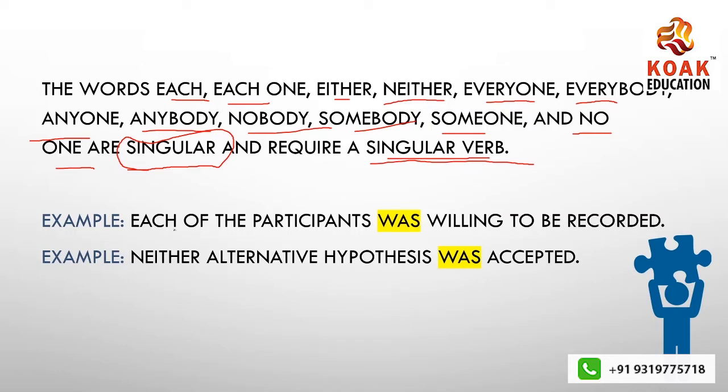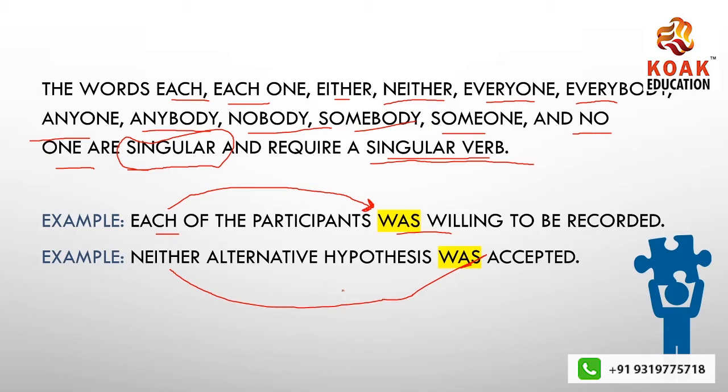For example, each of the participants was willing to be recorded. Now, why was? Because I am talking about each, and each is singular in form, so it will use a singular verb, that is was. Similarly, neither takes a singular verb, again was. The sentence says neither alternative hypothesis was accepted, again was.